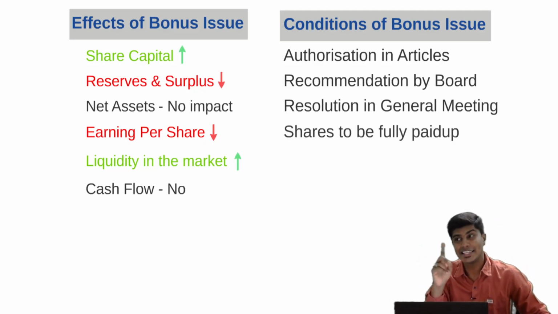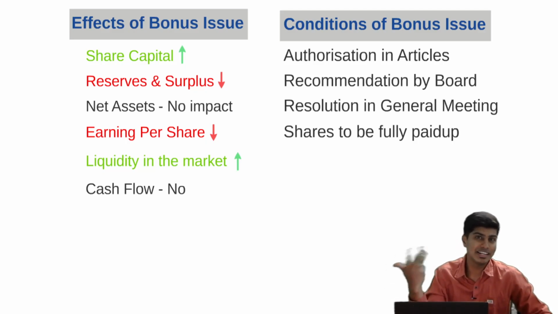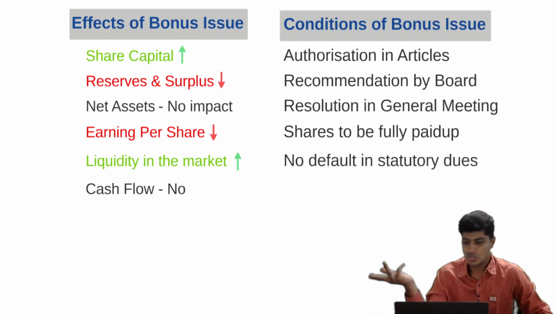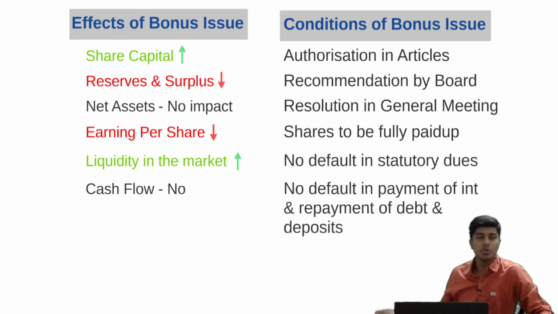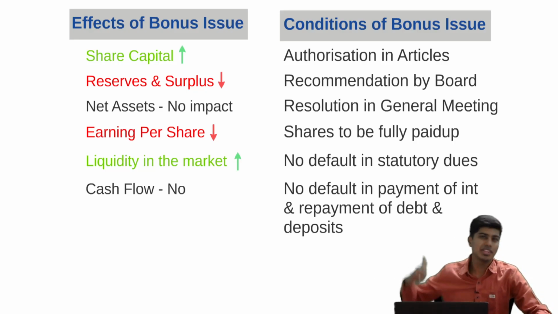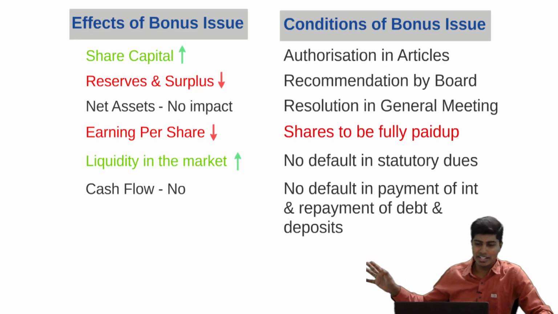And the second thing is there is no default made by the company in payment of interest, repayment of debentures which are due for redemption, or repayment of any deposits which are due. So there should be no statutory dues, there should be no default in payment of interest, repayment of debt or deposits. That's when the company can go ahead for bonus issue. I hope you understood the theoretical part of this.